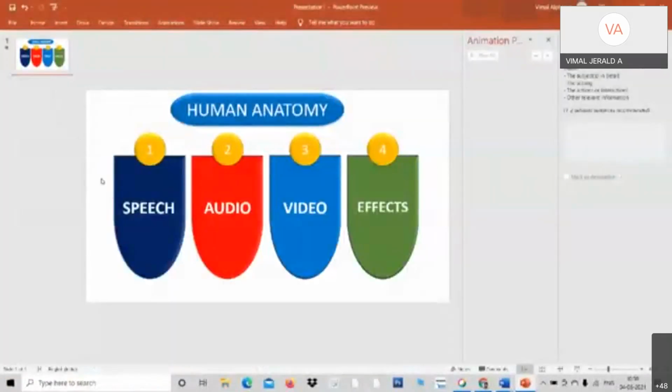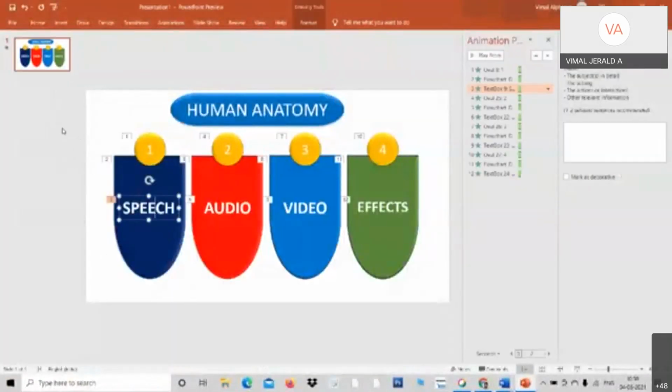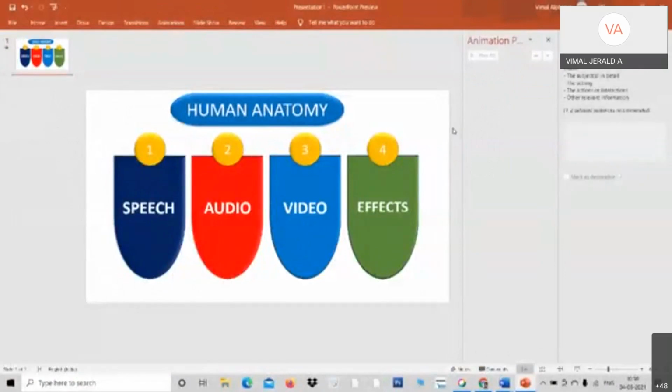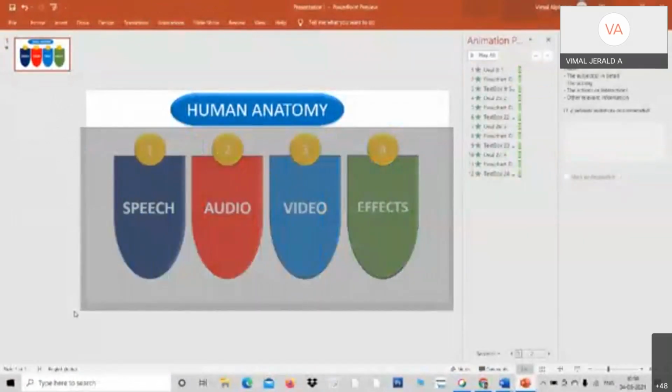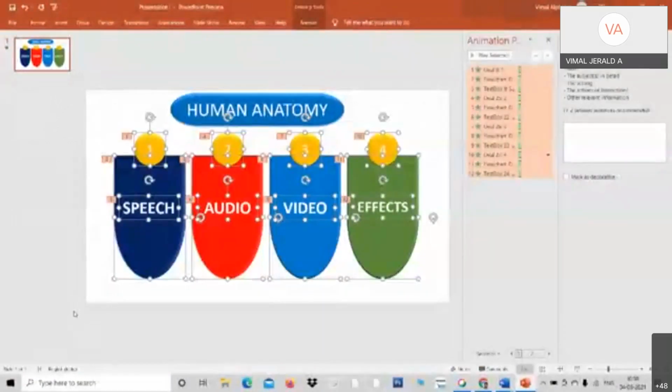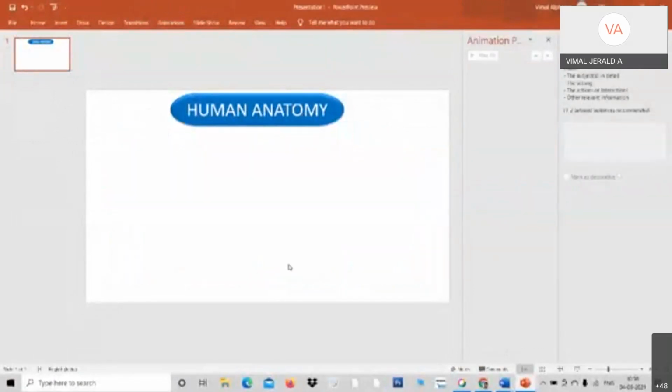I shall delete this. Have you got this process of giving animation? You can make note of it and you can do it later. I'm deleting everything. Now I'm going for human anatomy.